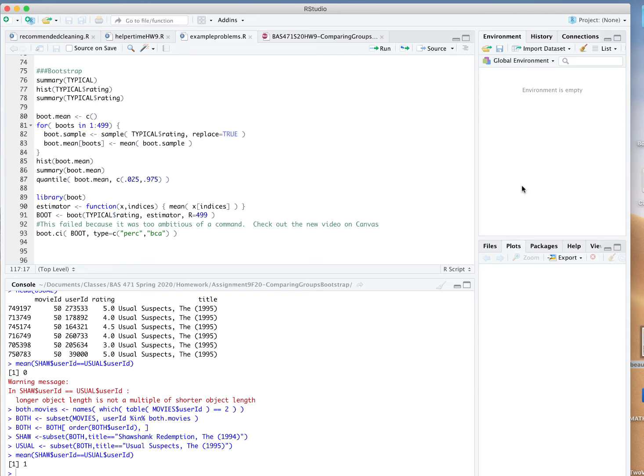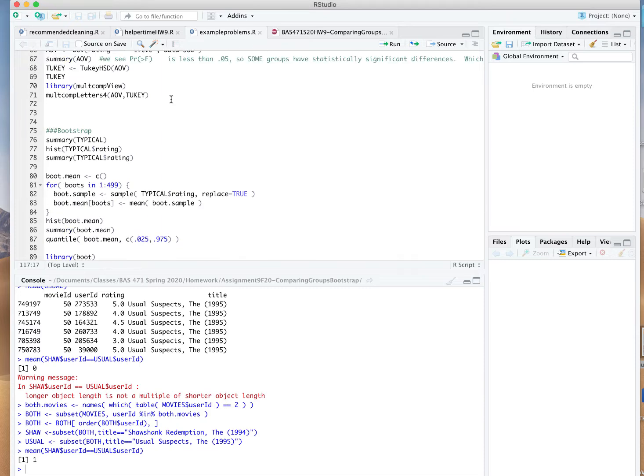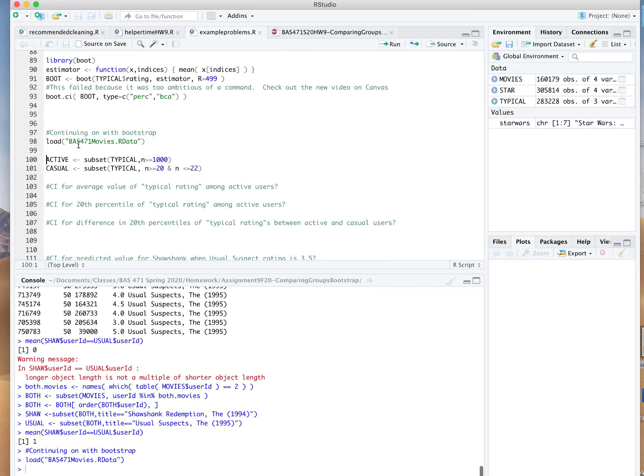I wanted to talk about a few Bootstrap problems that I didn't quite have time to go over in our class on Wednesday morning. So I'm going to pick up where we left off and load in the data sets that we had been working with. The BAS 471 movies.r data file has a bunch of data frames that talk about user ratings and various movies. I'm going to illustrate how to use the Bootstrap to answer some basic questions about how ratings differ from one group to another and how ratings for various movies are related.